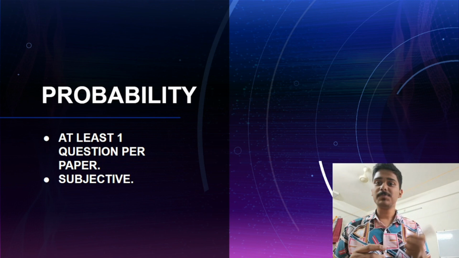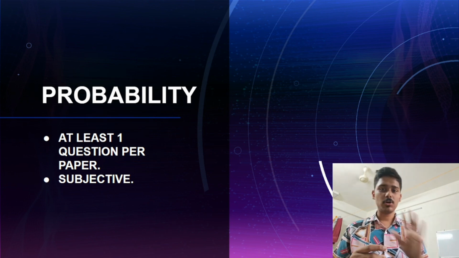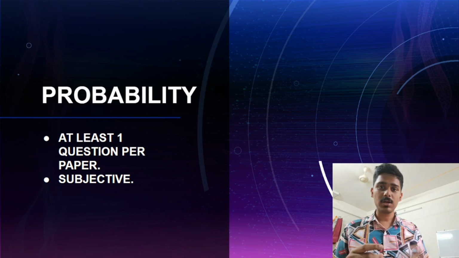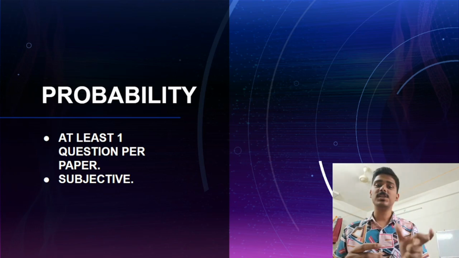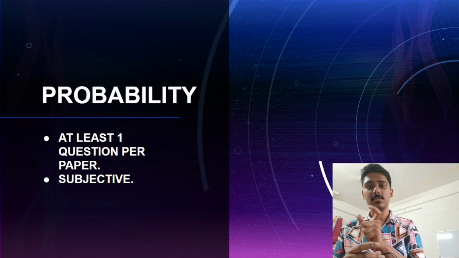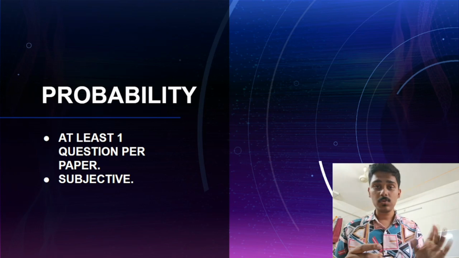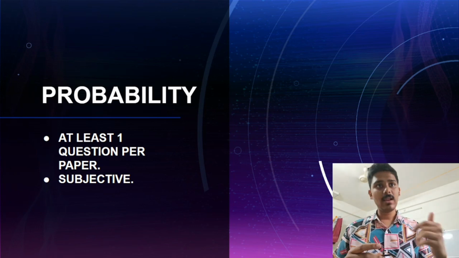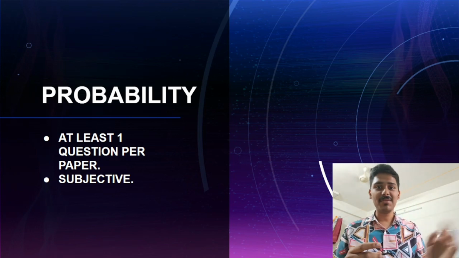The next chapter is probability. It gives approximately 1 question. अगर आपकी practice अच्छी है and you have a good command over it, Bayes theorem and all, you will be easily able to do the question. But this chapter is very subjective. किसी को अच्छा लगता है, किसी को अच्छा नहीं लगता है. If you feel it's very hard for you, skip it for now. We will have more compensating chapters coming ahead.